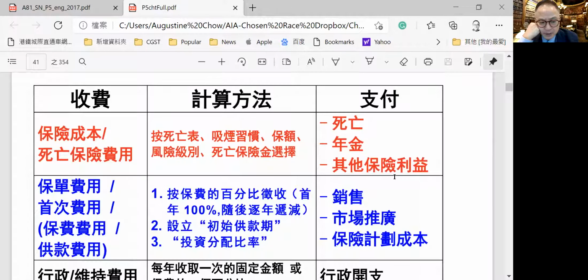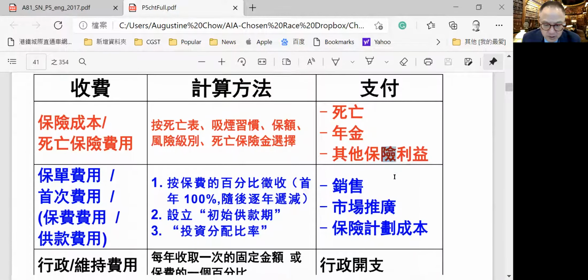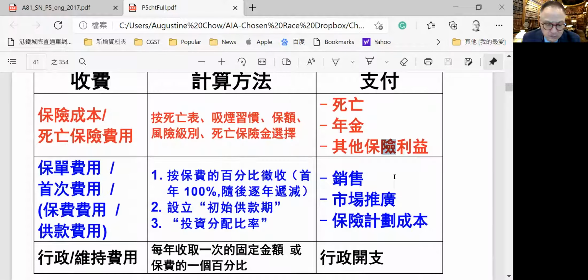So, the premium that you pay consists of several components. One is the cost of death, which is the cost of insurance, depending on the risk class and depending on the insured amount. And they pay for the death, pay for the annuity and other insurance benefits. So that is one fee, one amount that they charge.